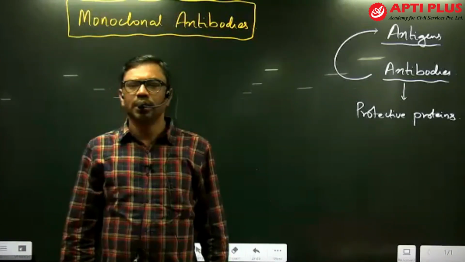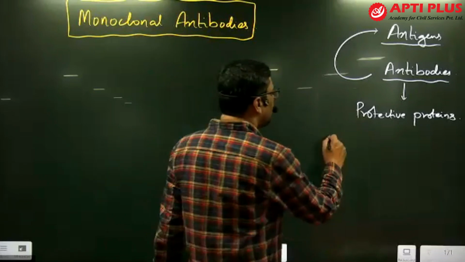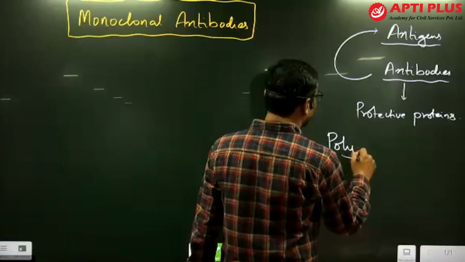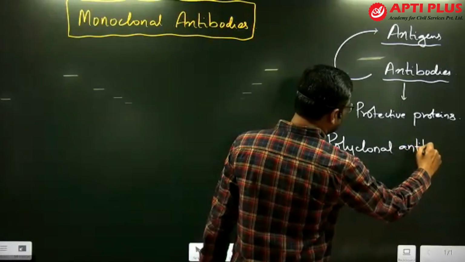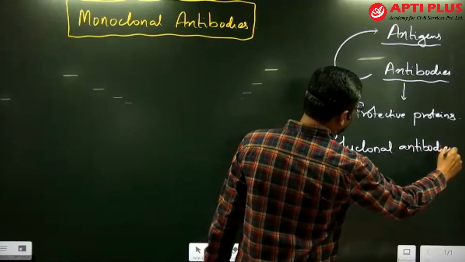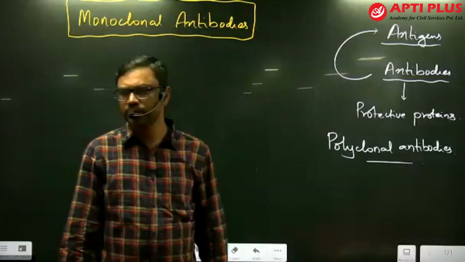Generally, the antibodies released in our body by our immune system are polyclonal in nature.